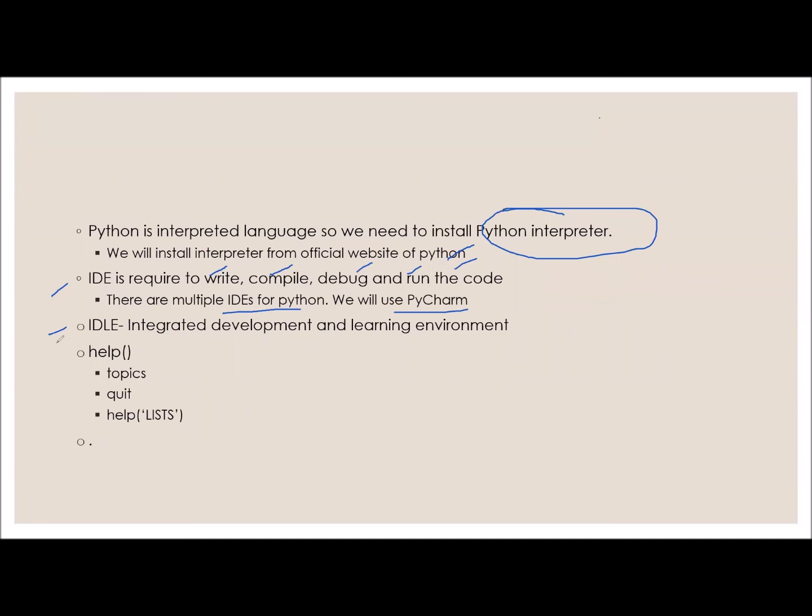So what is IDLE? This is like in MATLAB, where we have two windows, the editor window and the command window. In the command window, whenever we write a program, there is no possibility to save that program. Similarly, IDLE, the integrated development and learning environment, is only for our learning. In MATLAB we started learning with the command window only.